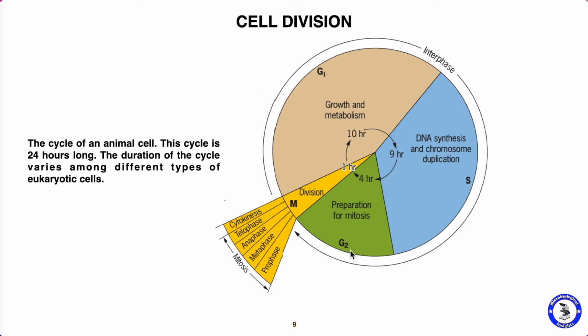And after that is the G2 phase. The G2 phase is the preparatory phase for the mitosis process. And this phase is the mitosis. M refers to the mitosis phase. These are the phases of mitosis cell division: prophase, metaphase, anaphase, telophase and cytokinesis.